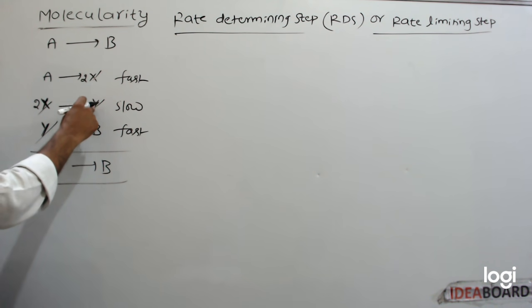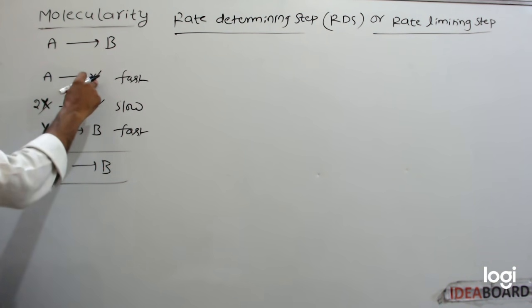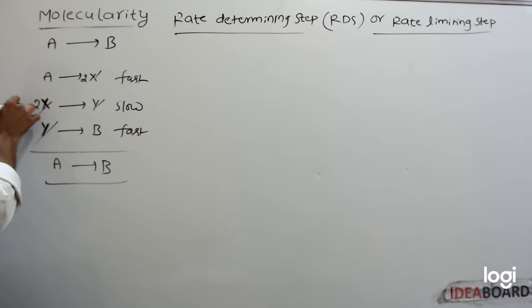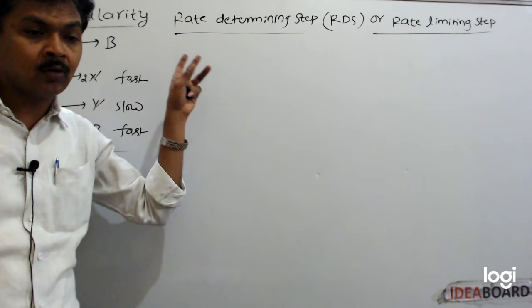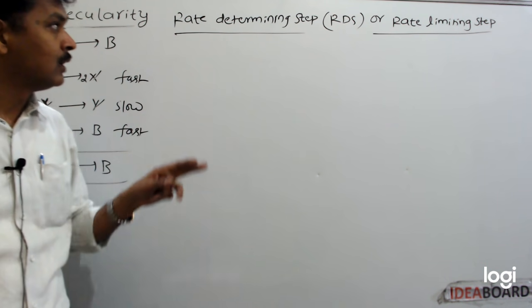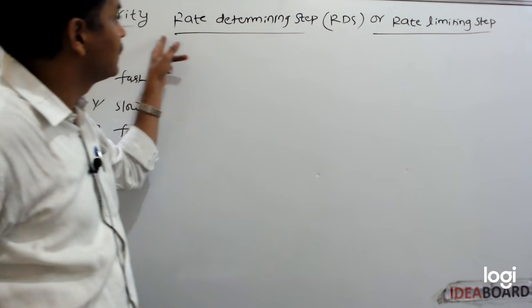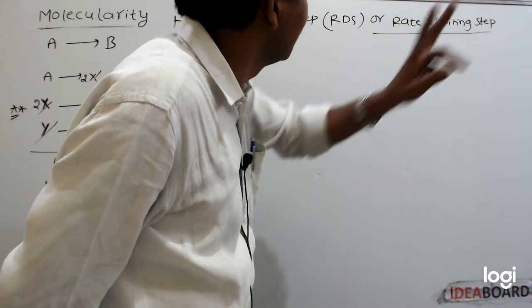Then among these three elementary reactions, this is the rate determining step, or rate limiting step.